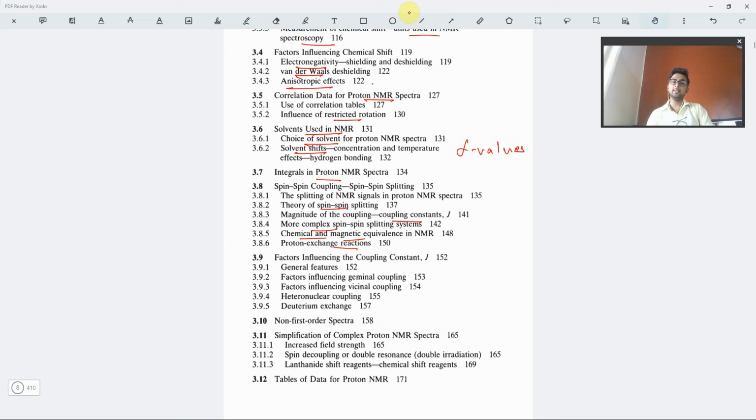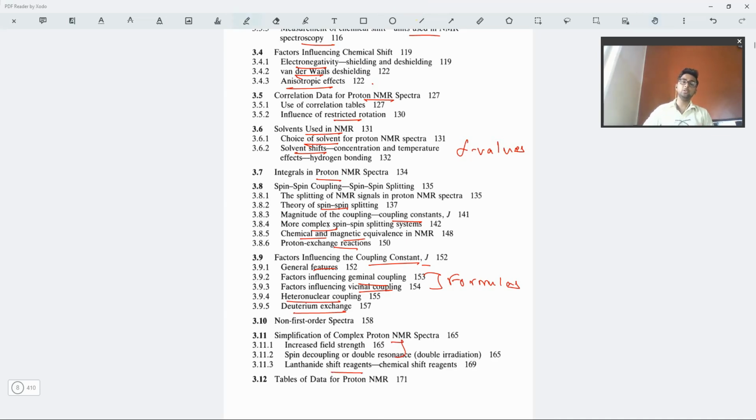Then we have the factors influencing the coupling constant J: general factors, and the factors influencing geminal coupling and vicinal coupling. All of them would have formulas. Then we have heteronuclear coupling, deuterium exchange, those kinds of things. Then we have the simplification of complex proton NMR, that is, if we increase the field strength, how will the NMR be simplified? Then we have lanthanide shift reagents.